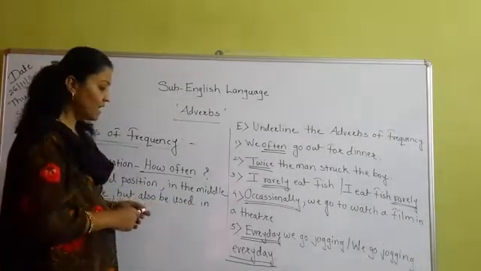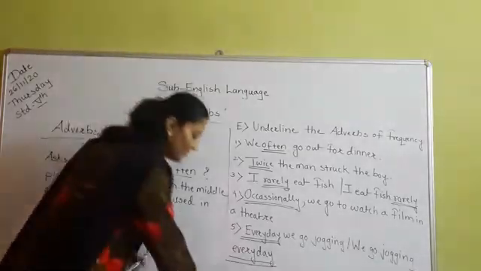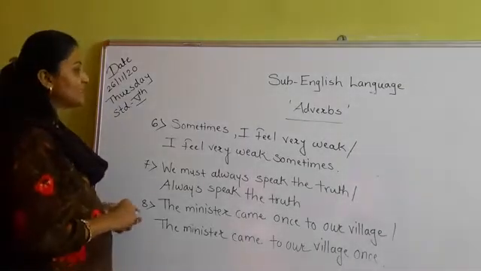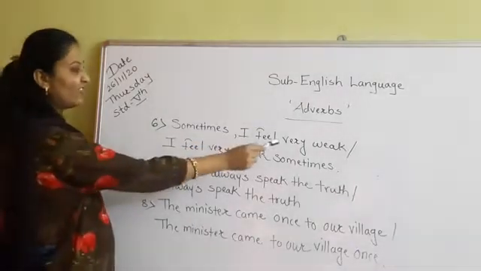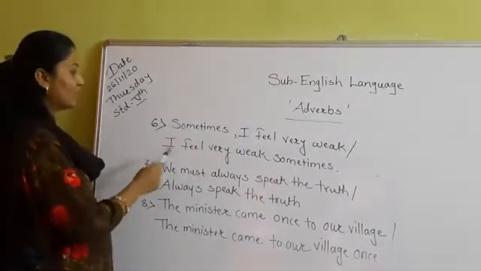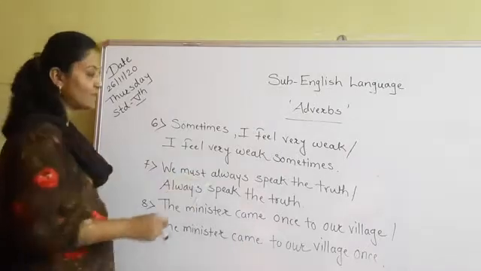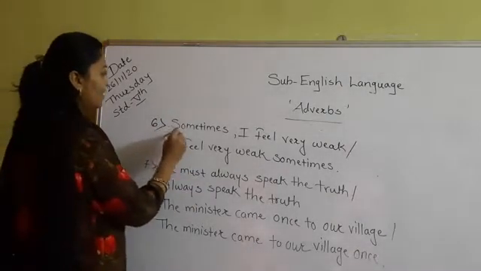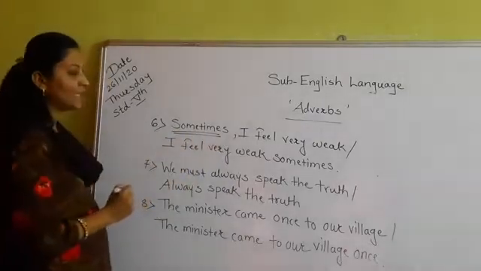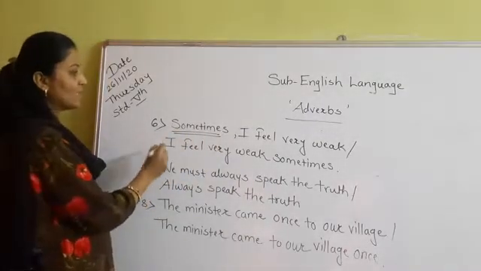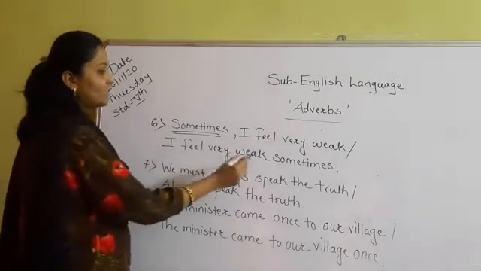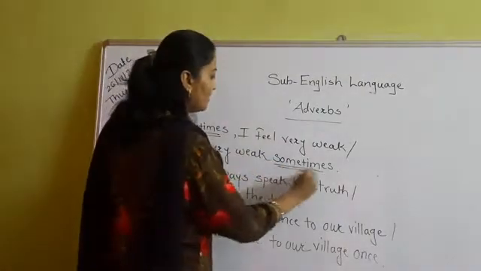Now students, let's move to the next sentence. Now students, see the next sentence. Sometimes, comma, I feel very weak, or I feel very weak sometimes. So which is the word that is telling us the adverbs of frequency? Sometimes. So you have to underline the word sometimes. Sometimes I feel very weak, or I feel very weak sometimes. So you have to underline this word.